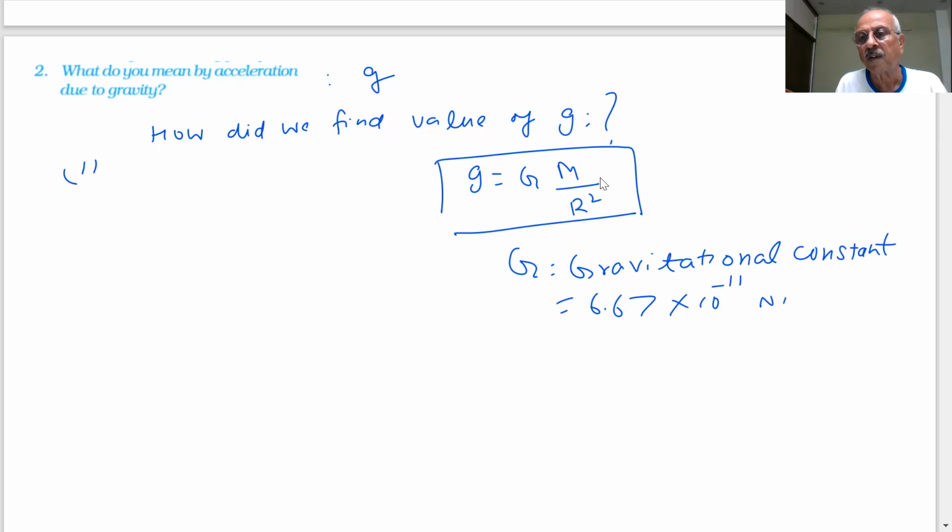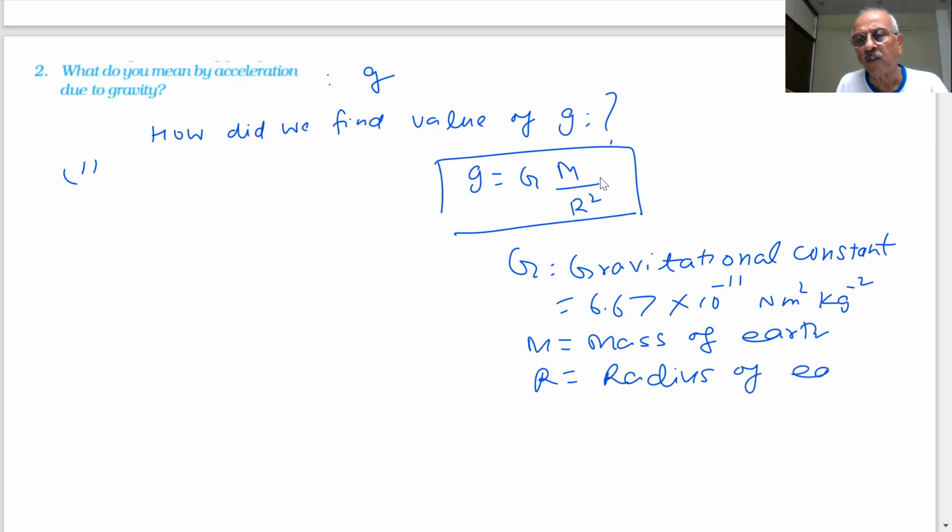Newton meter square per kg square. Using these values, the value of g came out to be 9.8 meter per second square.